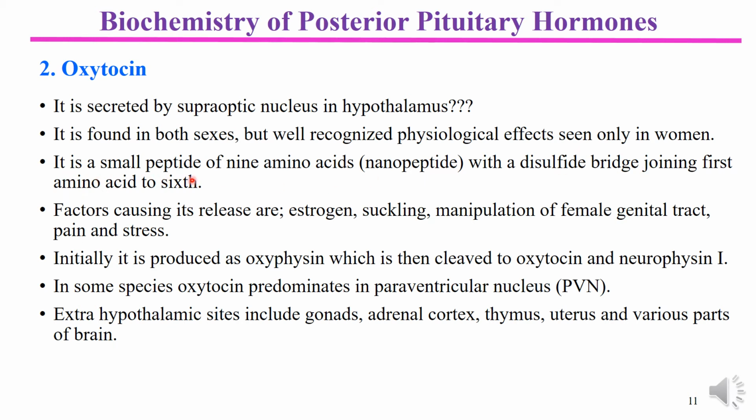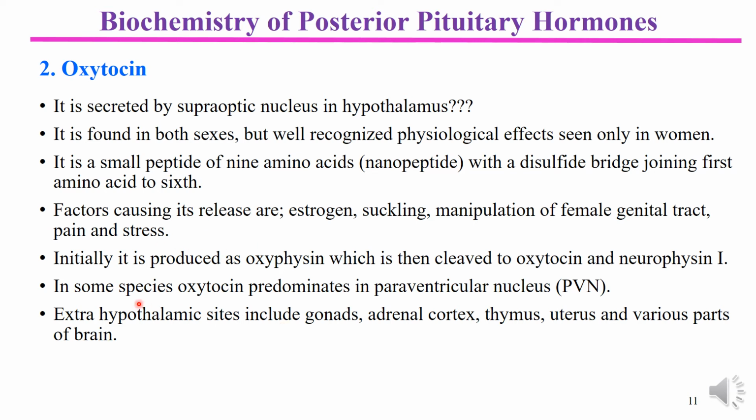Biochemically, the structure of oxytocin is just like the structure of ADH. That is, it is also made up of 9 amino acids, so it is a nonapeptide, but there is a disulfide bridge, and the types of amino acids are different. The release of oxytocin is under the influence of estrogen, suckling, manipulation of the female genital tract, pain, and stress. So these factors are releasing factors causing release of oxytocin from the supraoptic nucleus of the hypothalamus.